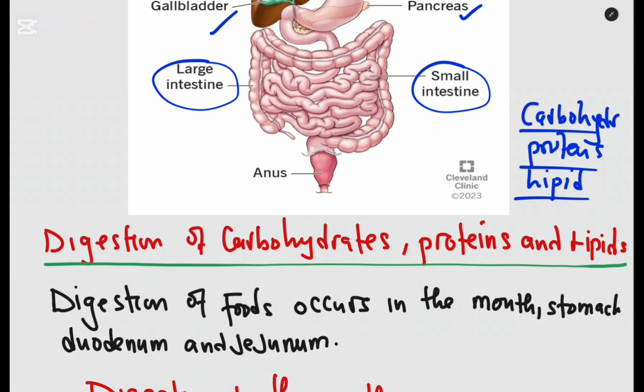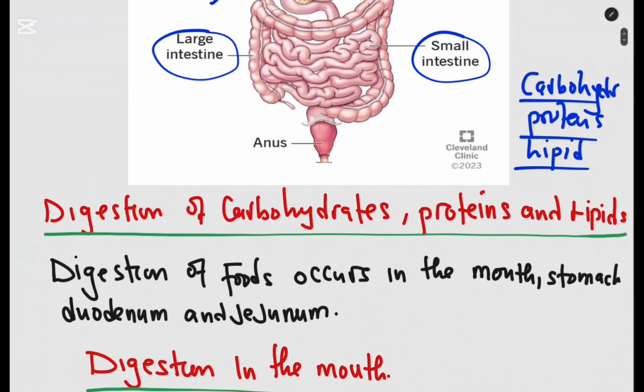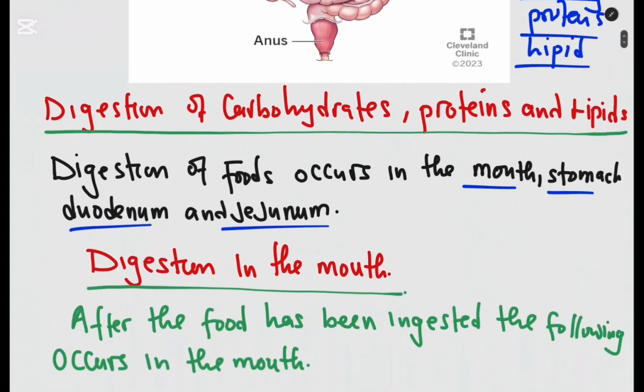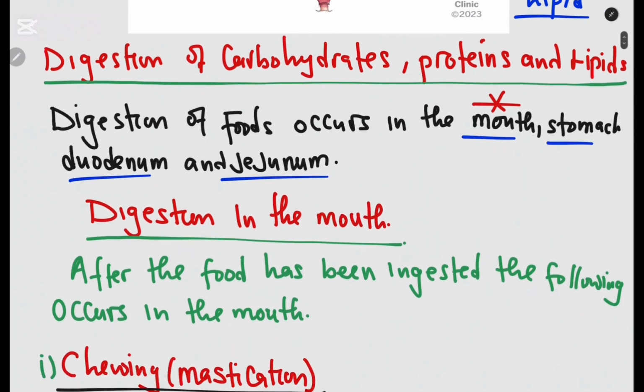How are these digested? Digestion starts in the mouth. Then it goes to the stomach, duodenum, and jejunum. These are the portions that we are going to focus on. Okay, let us start with the first part, that is digestion in the mouth. After ingesting the food, digestion starts in the mouth. Okay, so after food has been ingested, the following occurs in the mouth.